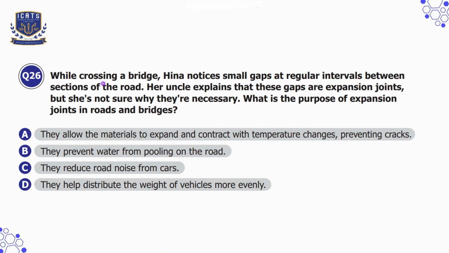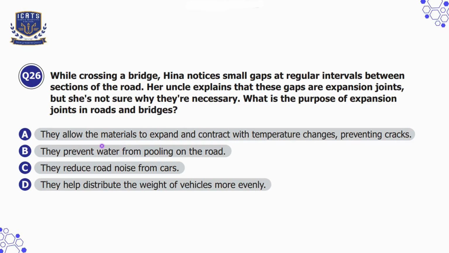Question number 26. While crossing a bridge, Hina notices small gaps at regular intervals between sections of the road. Her uncle explains that these gaps are expansion joints, but she isn't sure why they are necessary. What is the purpose of expansion joints in roads and bridges?